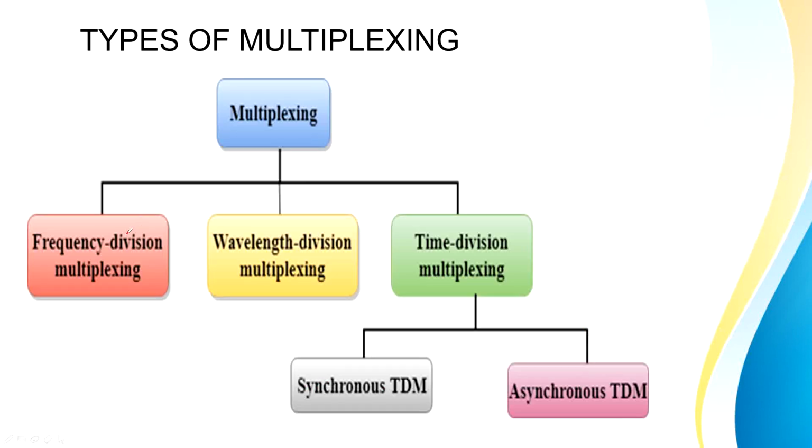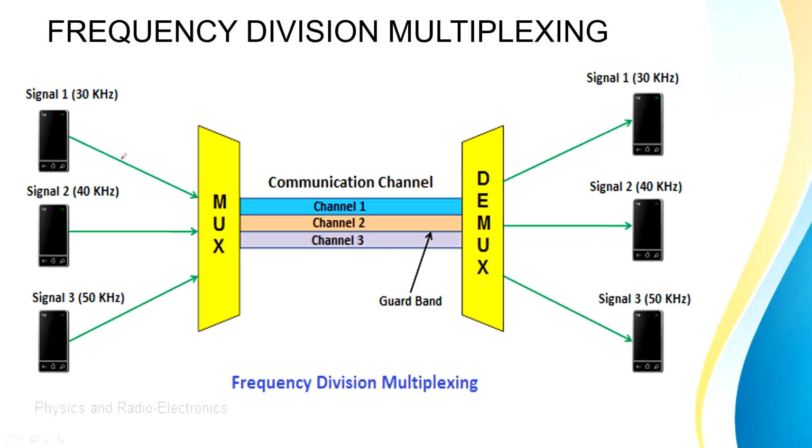There are three types of multiplexing techniques: frequency division, wavelength division, time division, and time division is further divided into synchronous as well as asynchronous. So quickly let us see how frequency division multiplexing works.